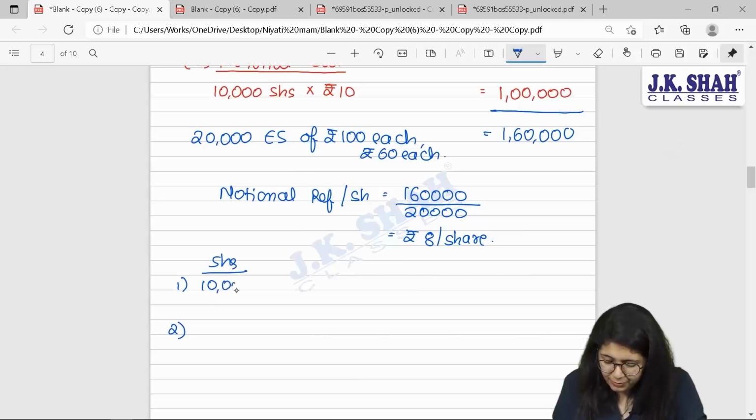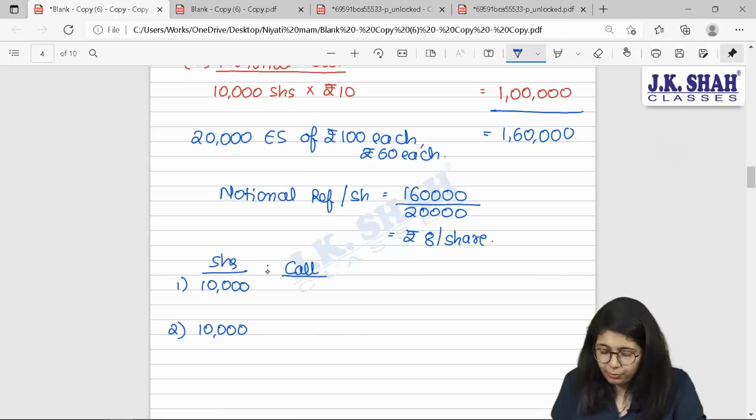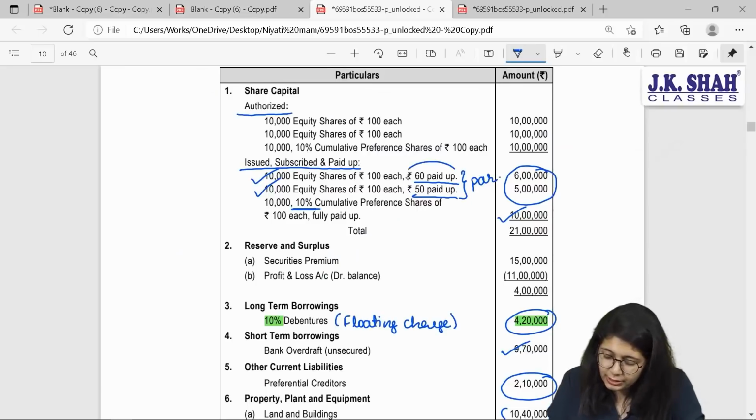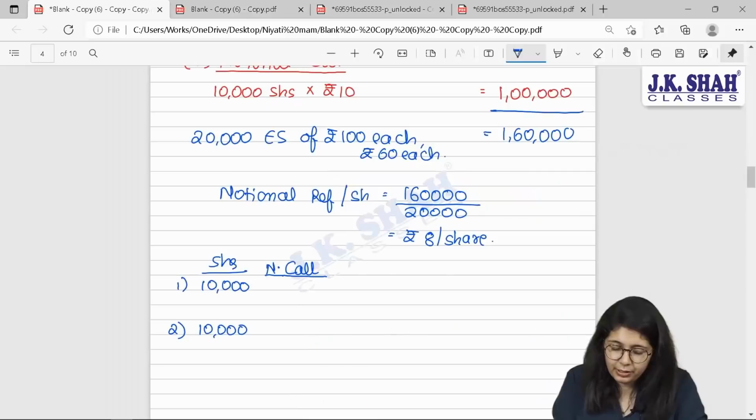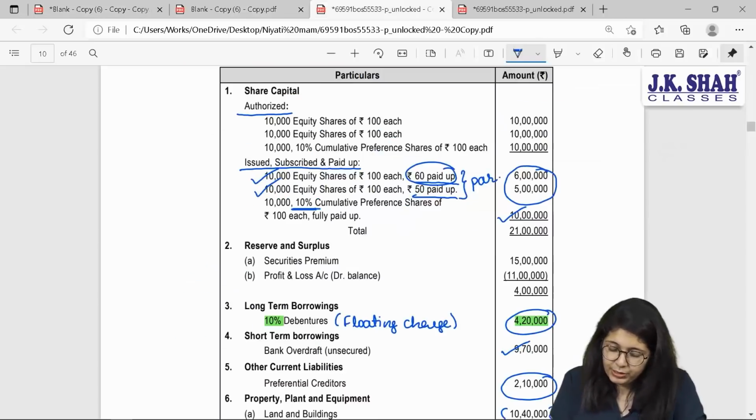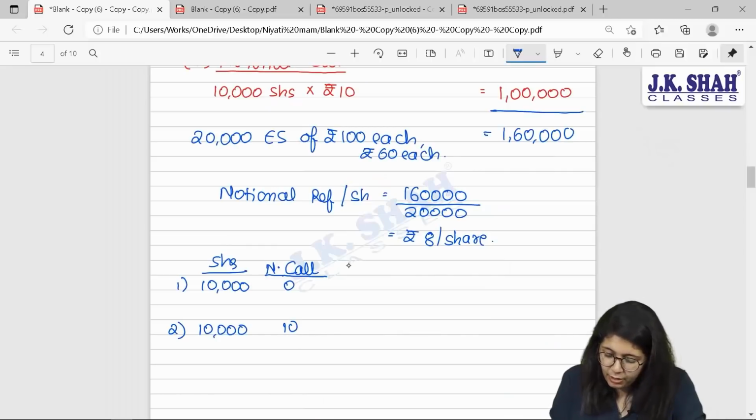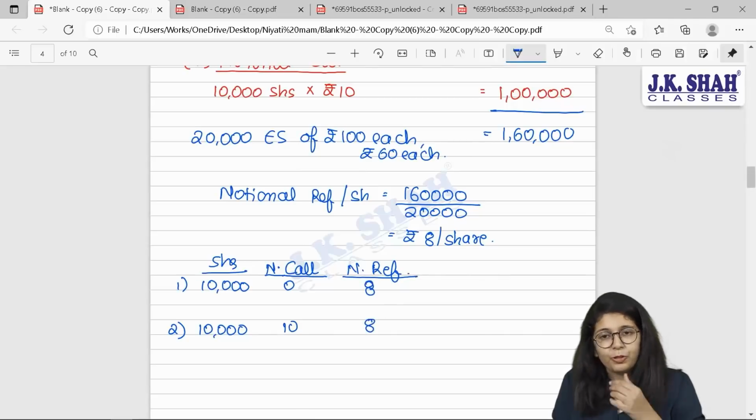First are 10,000. Second are also 10,000 shares. For the first class, what is the notional call demanded? From first class of shares, I did not demand any money, 0. And from the second class of shares, I demanded 10 rupees. What is the notional refund that I am planning to give them? I am planning to give them rupees 8 per share.